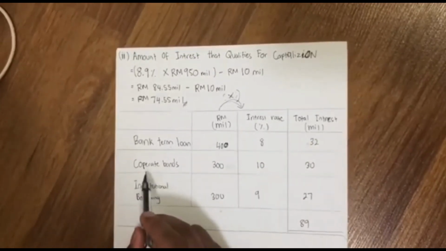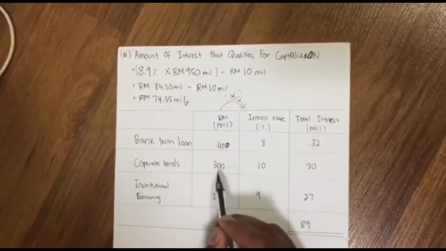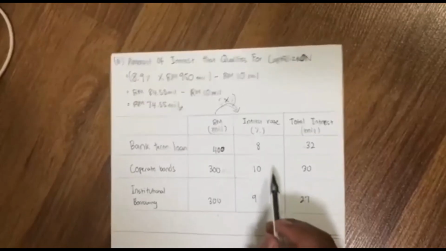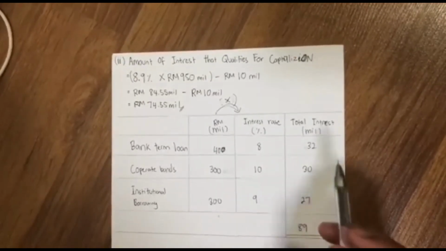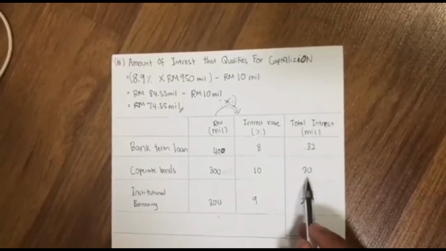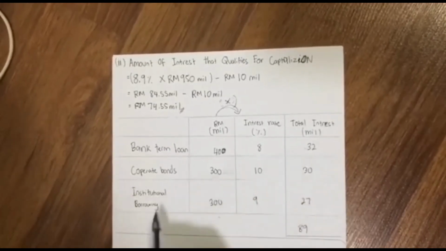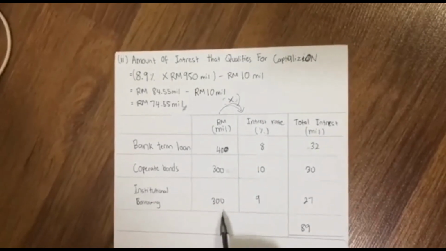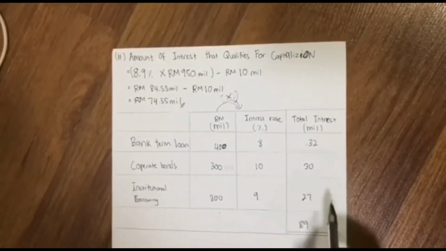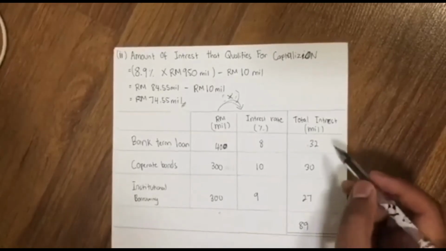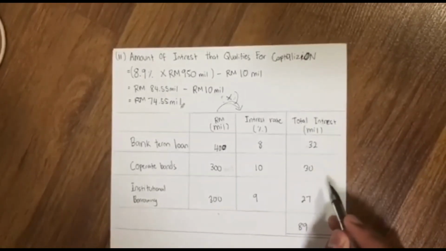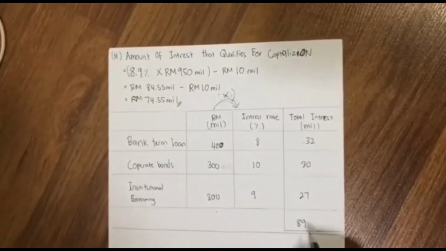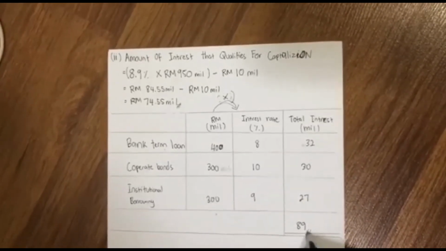Next is corporate bond, 300 million ringgit times 10% interest rate, so we get total interest of 30 million. Next is institutional borrowing, 300 million ringgit times 9%, we will get 27 million. So we add up 32 million, 30 million ringgit and 27 million ringgit, and we will get an answer of 89 million ringgit.